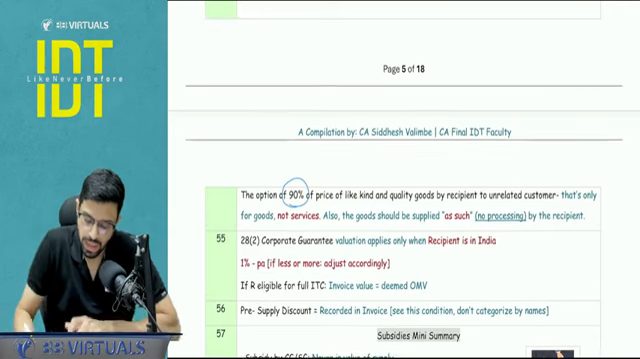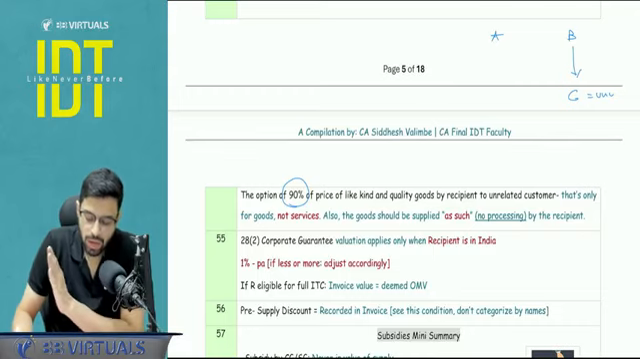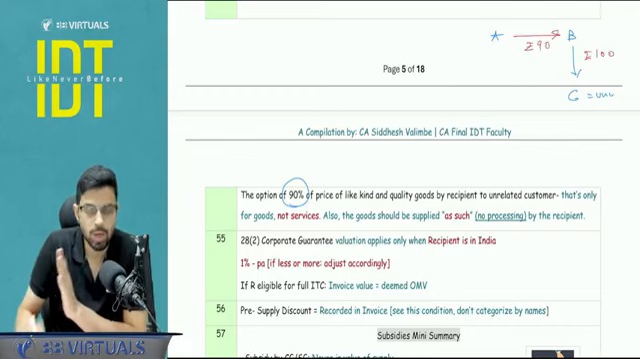So basically what is happening here, let's say A and B are distinct persons and B is further transferring to C who is unrelated. So like kind and quality is sold for, let's say, rupees 100. This supply will be at rupees 90. This is an option given.